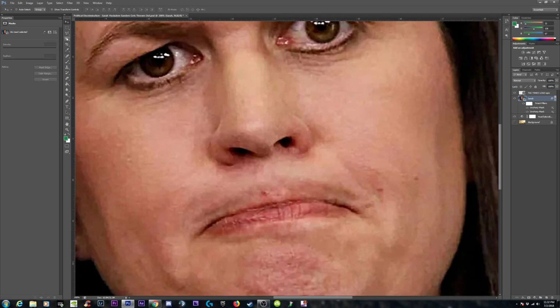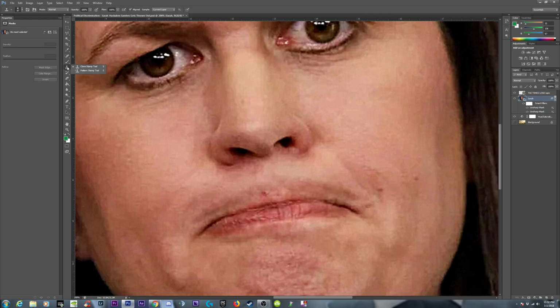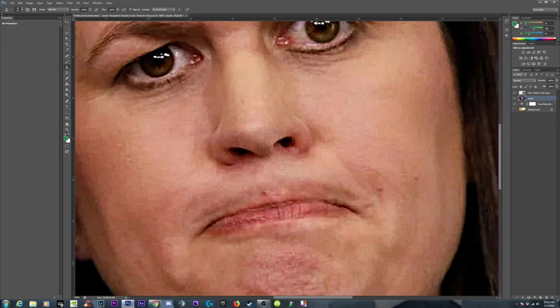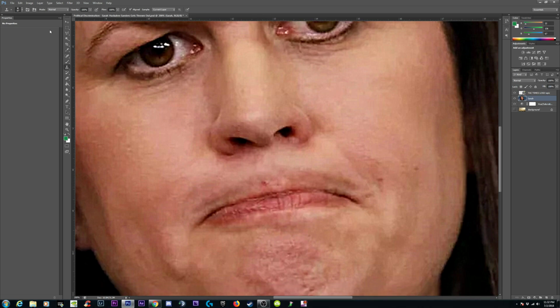We can just take this, where is the tool? There it is, the clone stamp tool. Right, clone stamp. It's not going to let me do it because this layer looks like this. It needs to be rasterized. So I'm going to right click, rasterize layer, and now it gives me this. And I can shrink the size of it.